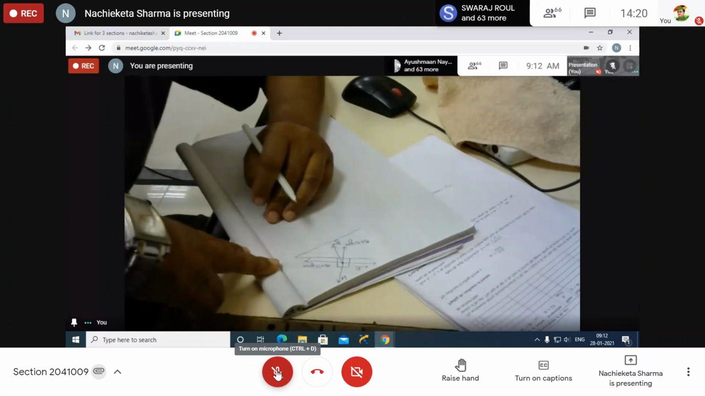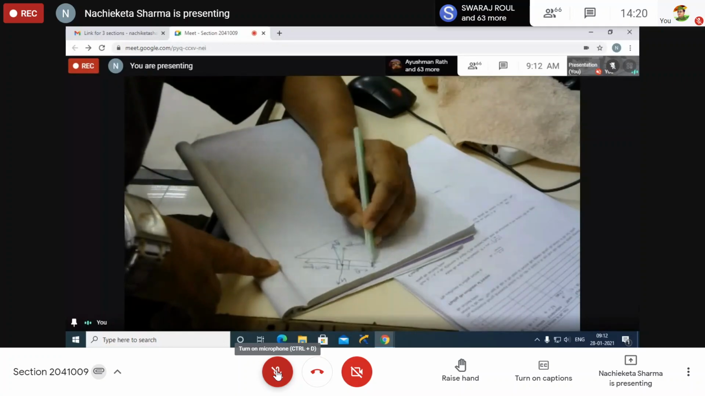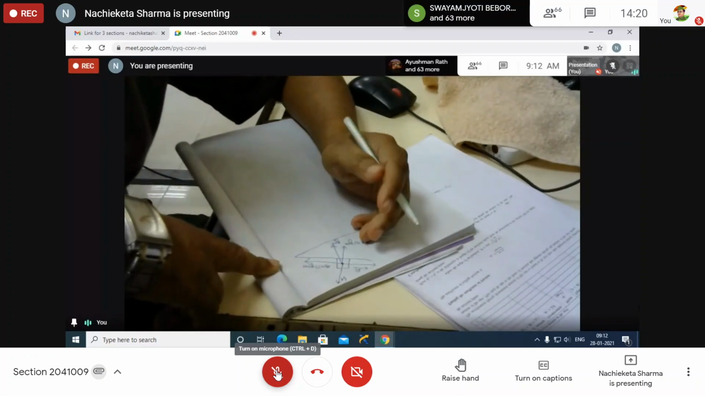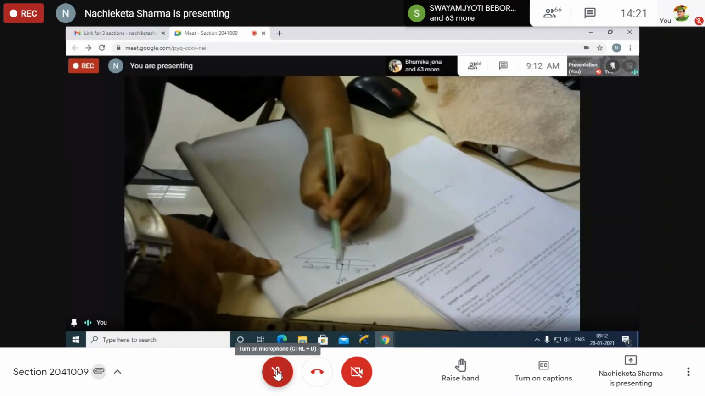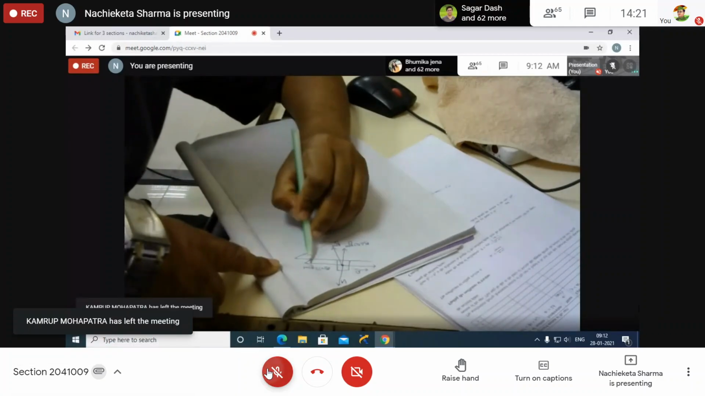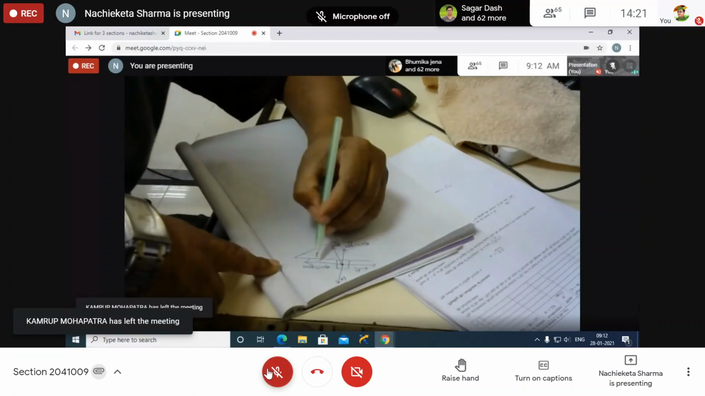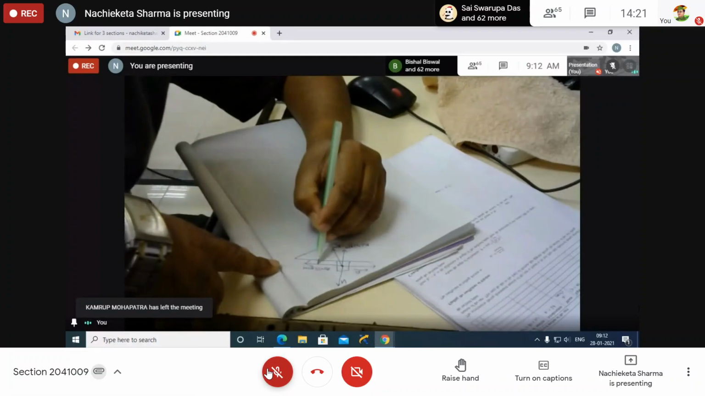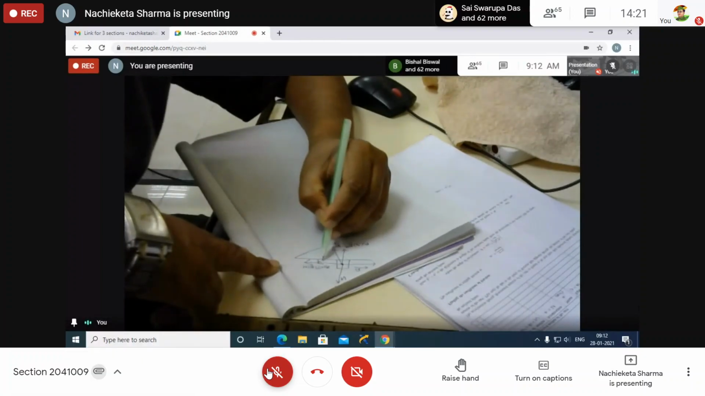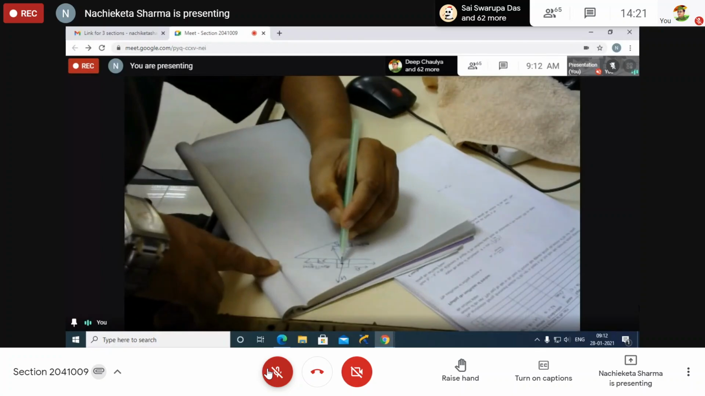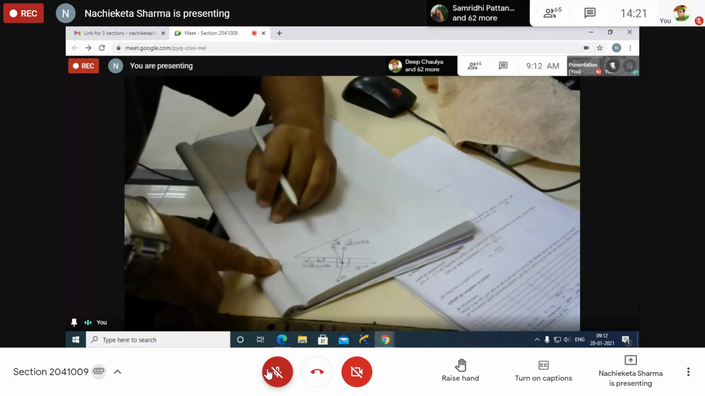If the body is moving upward, another force, that is frictional force, is acting just opposite to the motion. Write down just opposite. There is frictional force, which I am writing as Fk. Please write down Fk. Fk is acting opposite to the motion.